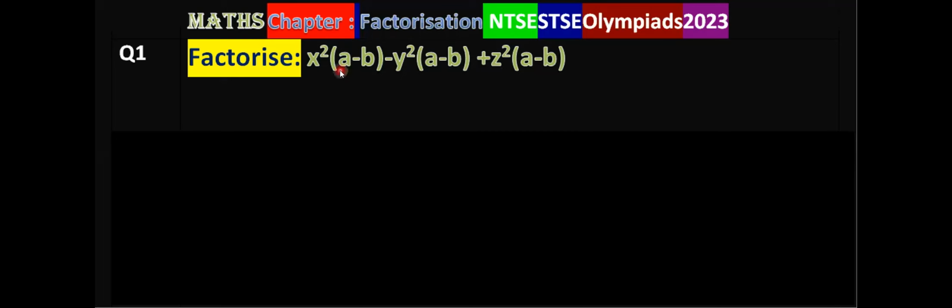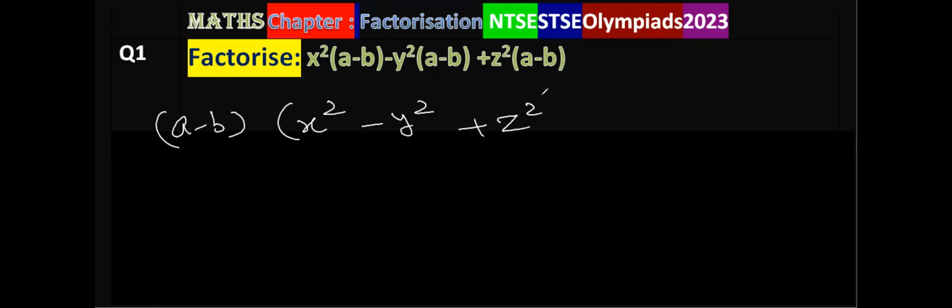Here you will see that what is common? A minus b is common. So you take a minus b common. In all the cases, what is left in first part, that is x square. In second part, that is y square, and third part, that is z square. So this is the answer of this question.